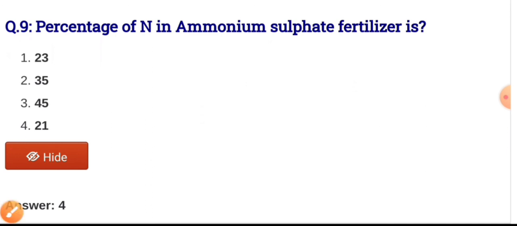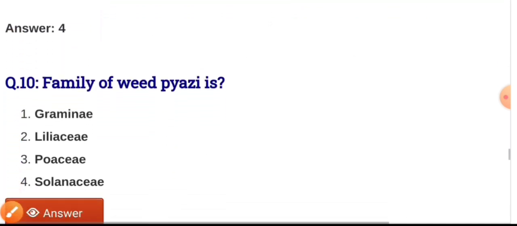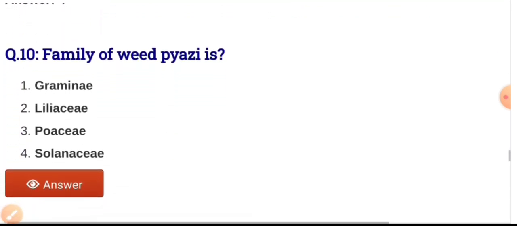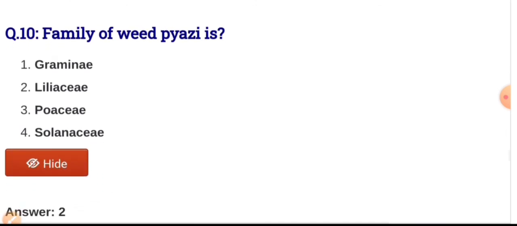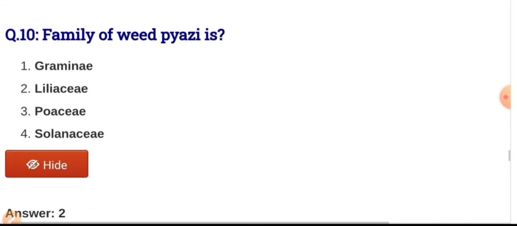Our last question is question number 10. The family of weed Asphodelus is, and the correct answer is second, Liliaceae. This weed belongs to the family of Liliaceae.